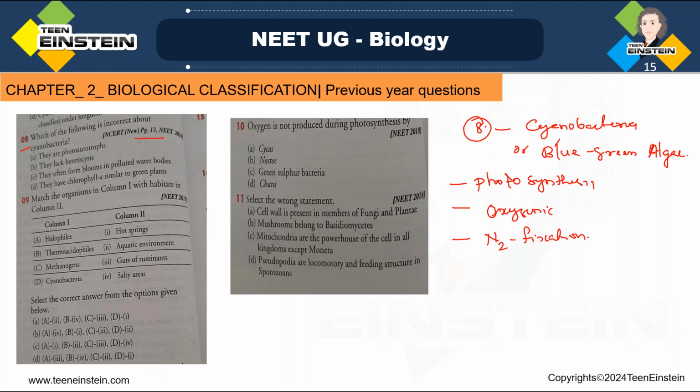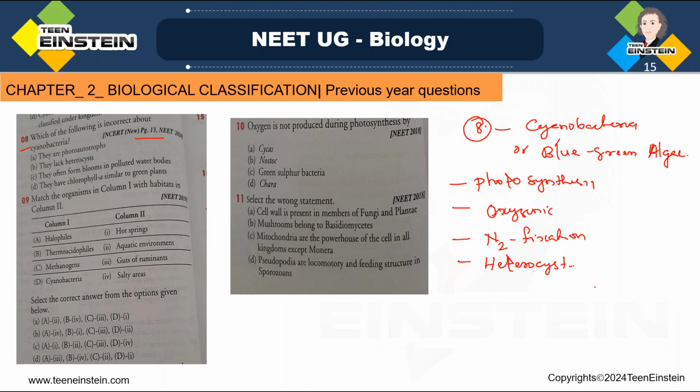So we should know the general features about cyanobacteria and how they are fixing nitrogen, due to the presence of large pale cells which are called heterocysts. They have the heterocyst. With the help of this heterocyst they are doing nitrogen fixation, and these heterocysts are present in their filaments.